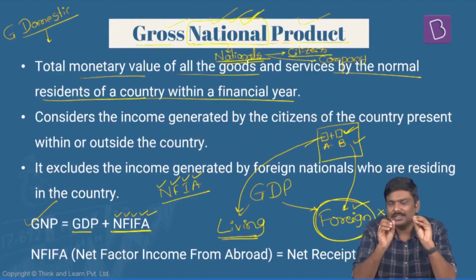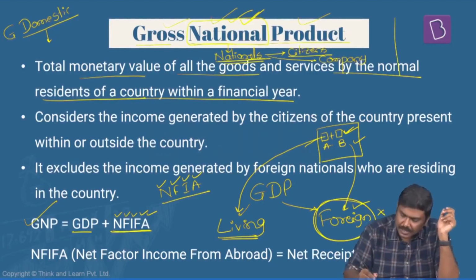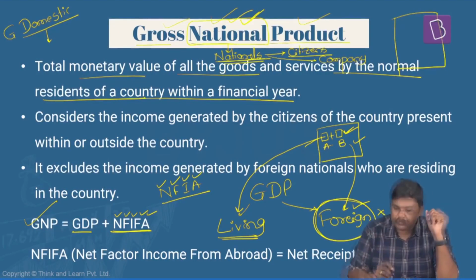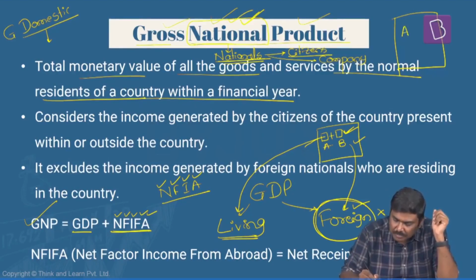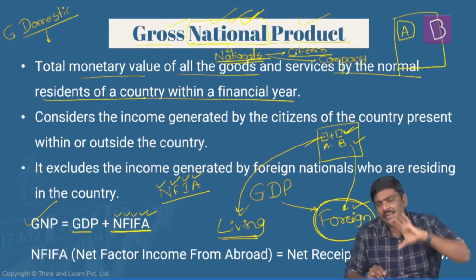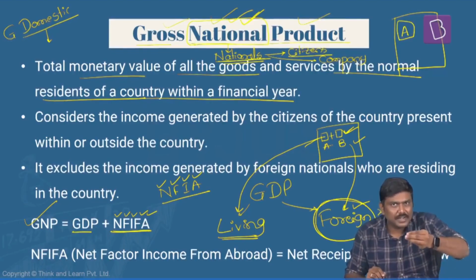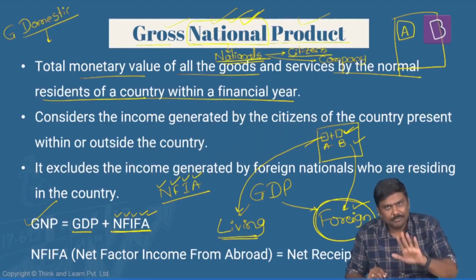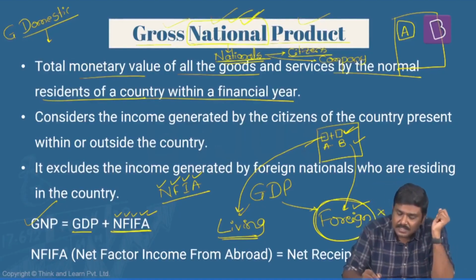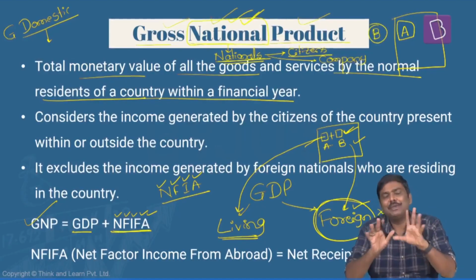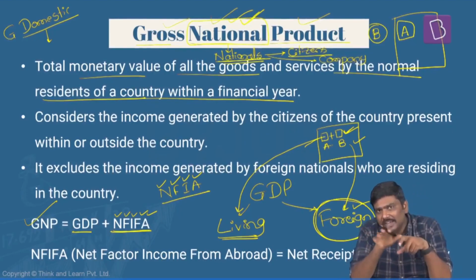Let me give a very simple example here. Imagine this is India. Now, in India, assume this is the particular person who is working. A is working in India. So, any income generated by this particular person A, can I simply say it is a part of India's GDP? Yes. A has a son or daughter, whatever it is, B. B is not working in India.